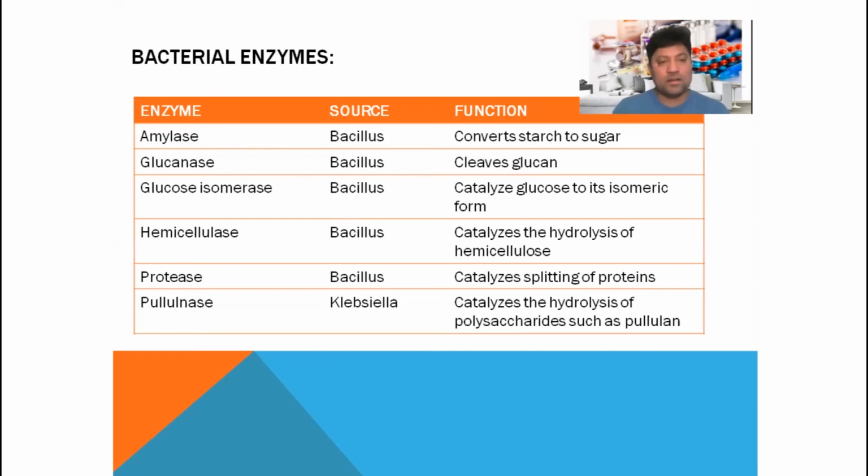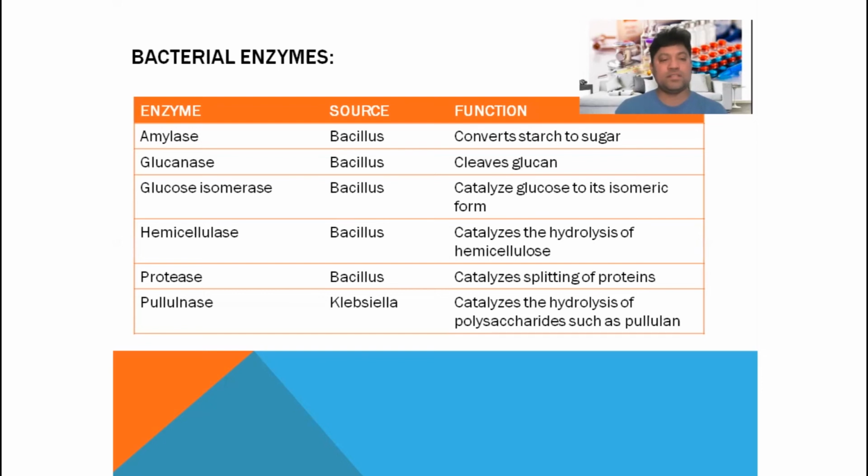The next type of bacterial enzyme is hemicellulase, produced by Bacillus, and it catalyzes the hydrolysis of hemicellulose. The next enzyme is protease, produced by the same bacteria, Bacillus. It catalyzes the splitting of proteins.